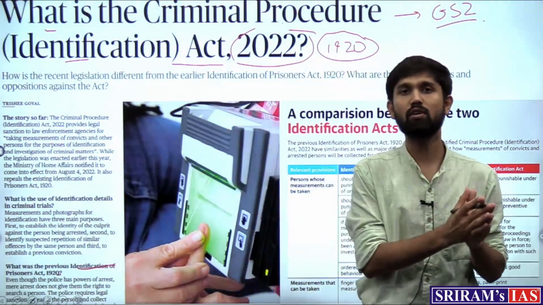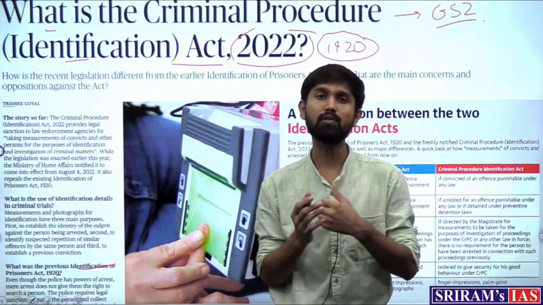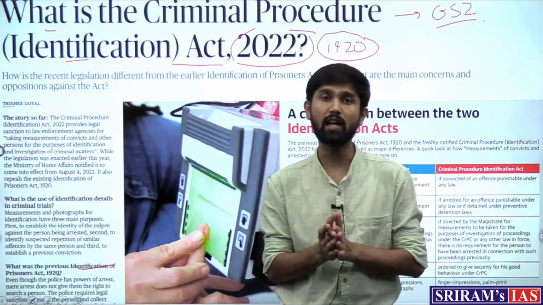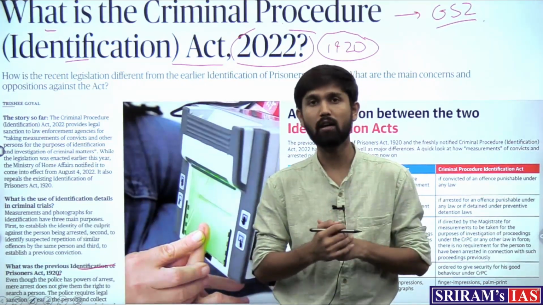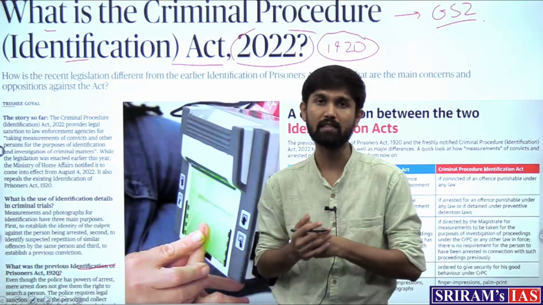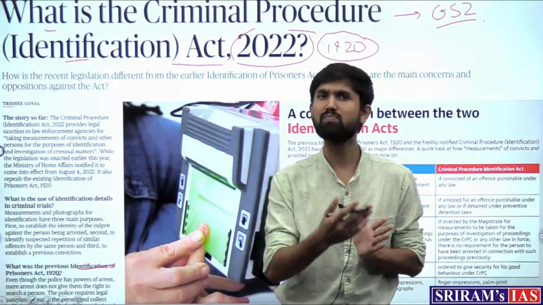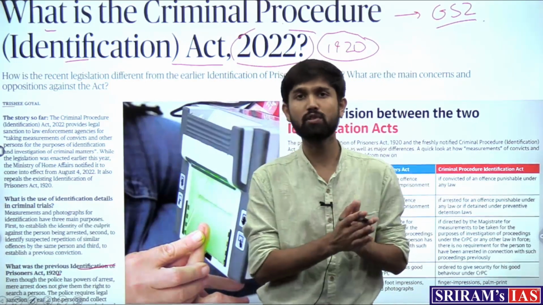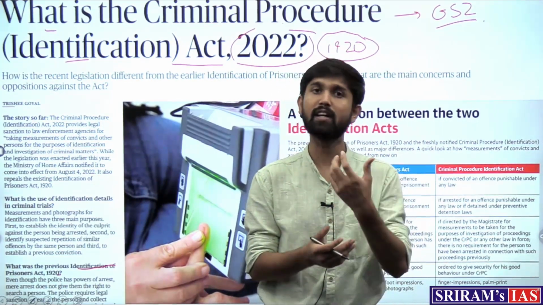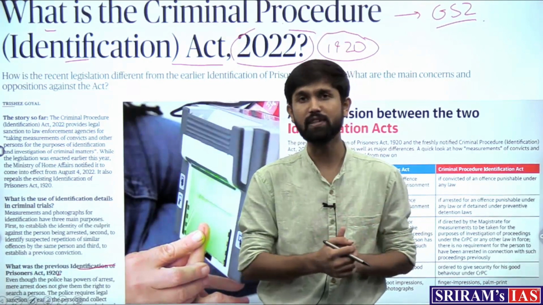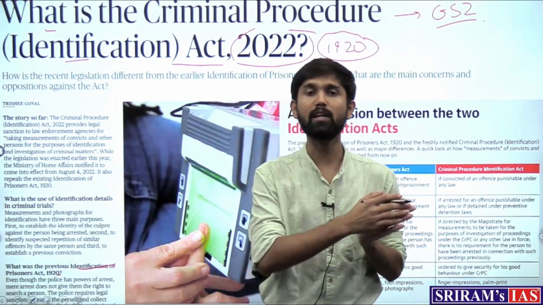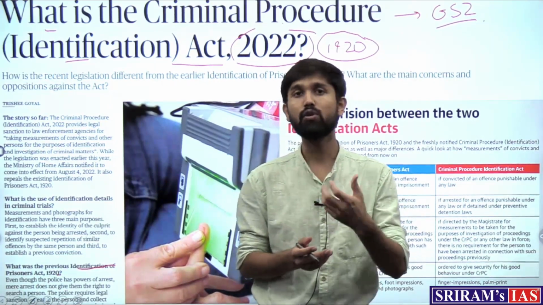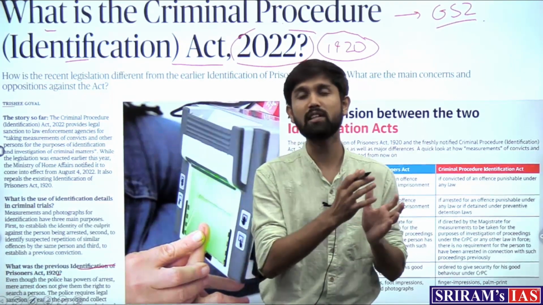Now the genesis of this act comes from the importance of knowing the measurements or the features of the culprits or the accused who are taken up through arrest. We all see in various movies and fiction shows that a database containing the features of pre-existing culprits becomes very important and proves very useful for the law enforcement agencies to carry out their investigation and to nab the real culprit.